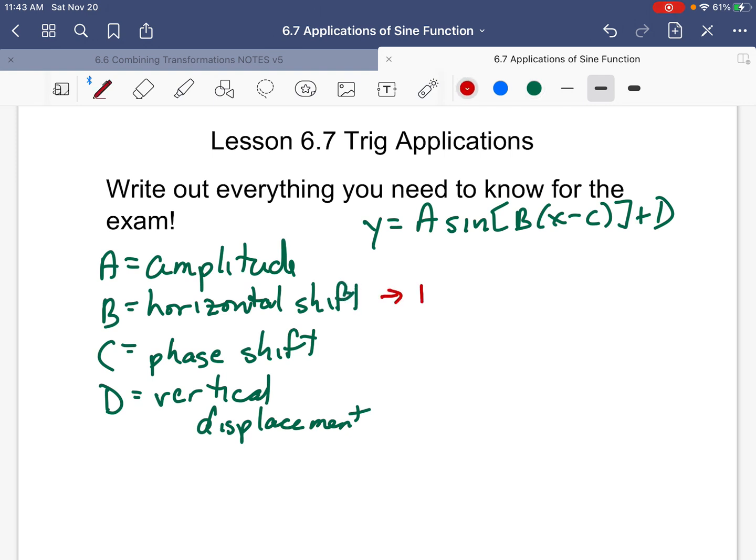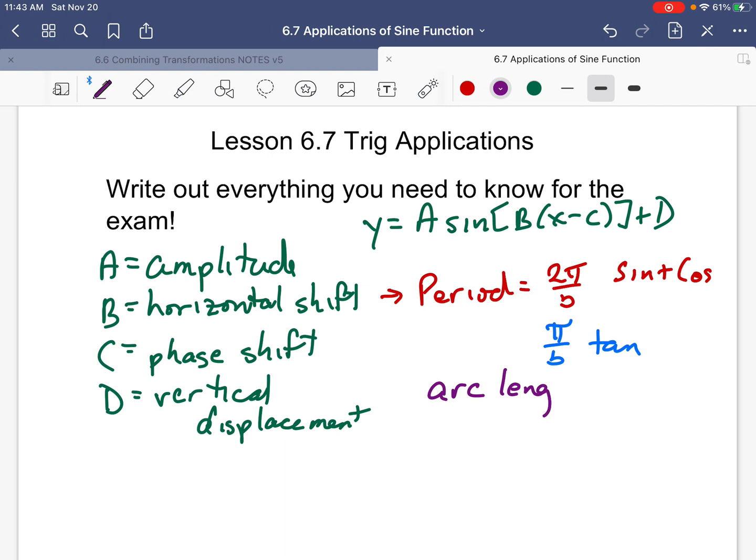Now, B is the horizontal shift, which is fine, but its period is 2 pi over B. You have to remember. Now that's for sine and cos. It's pi over B for tan, because tangent has a period of pi. Okay, now that's the big things, but the other bits and pieces you got to remember. Let me see. Well, arc length. Theta equals A over R, and we measure that in radians. And remember, it's pi radians equals 180 degrees.